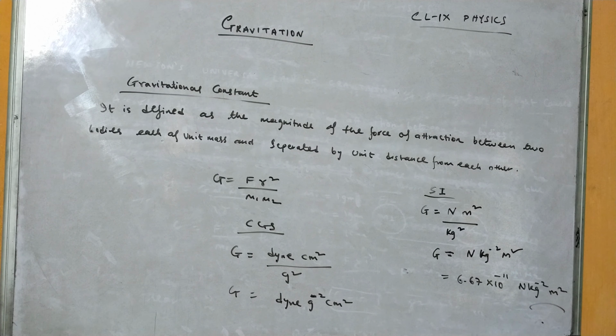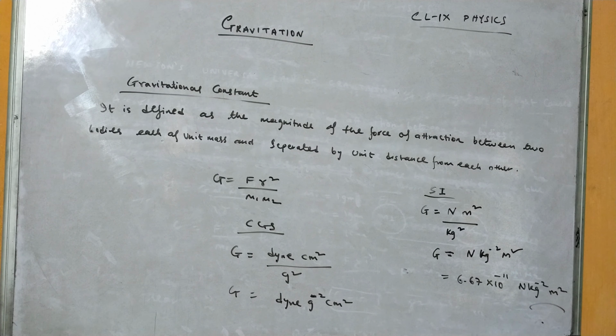Next, they form an action-reaction pair. That means whenever two bodies are attracting each other, the magnitude of the force of attraction remains the same, but they act in opposite direction, right? So the forces exerted by two bodies on each other are equal in magnitude but opposite in direction.